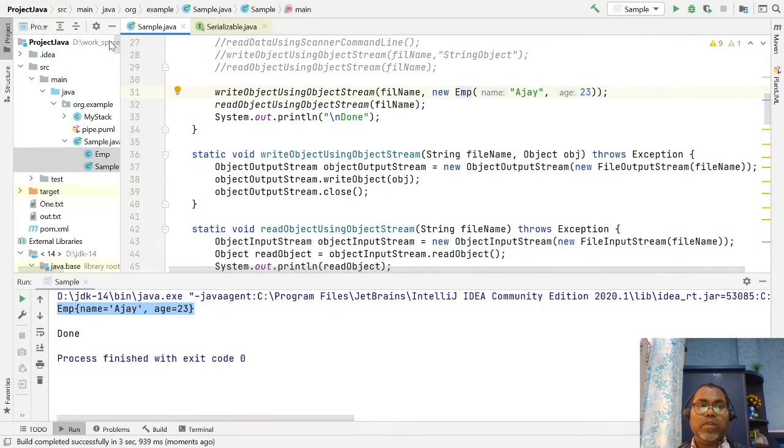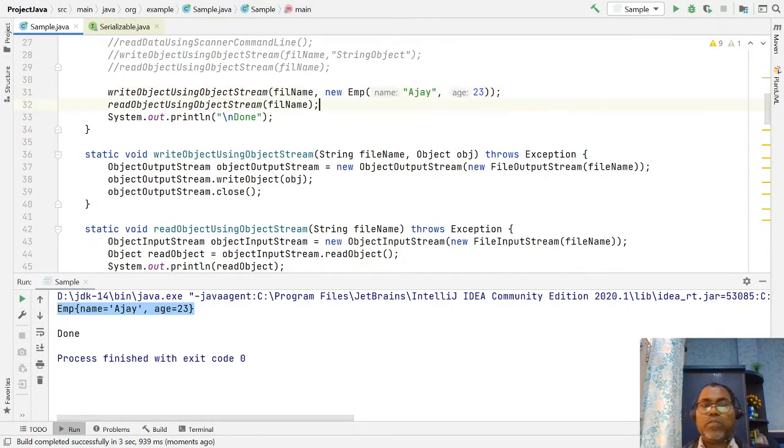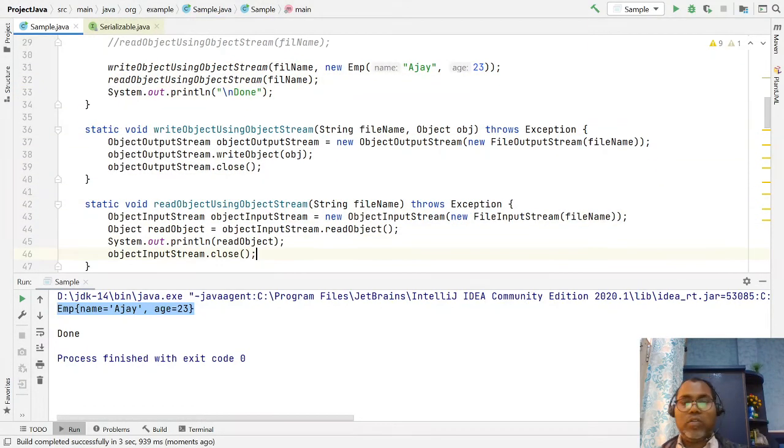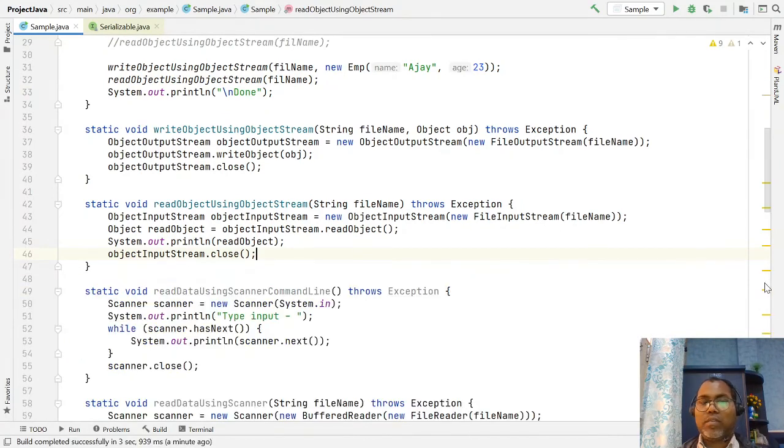Please ensure this in the case of your custom object being read and written. Sometimes someone asks how to serialize and deserialize an object. This is the way: just use the object output stream, which has a writeObject method.